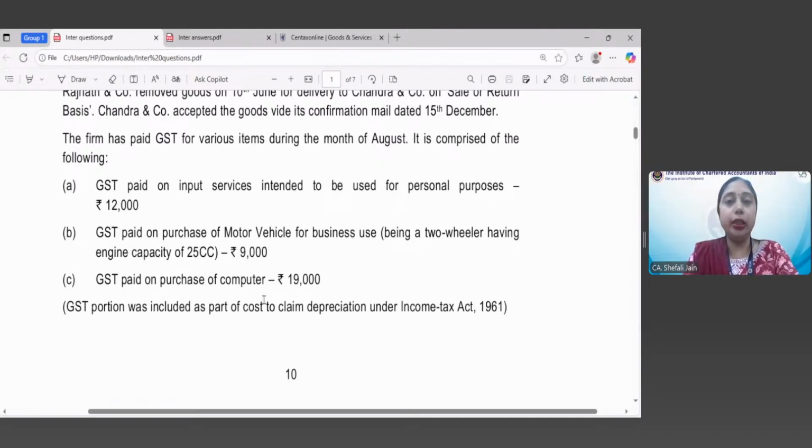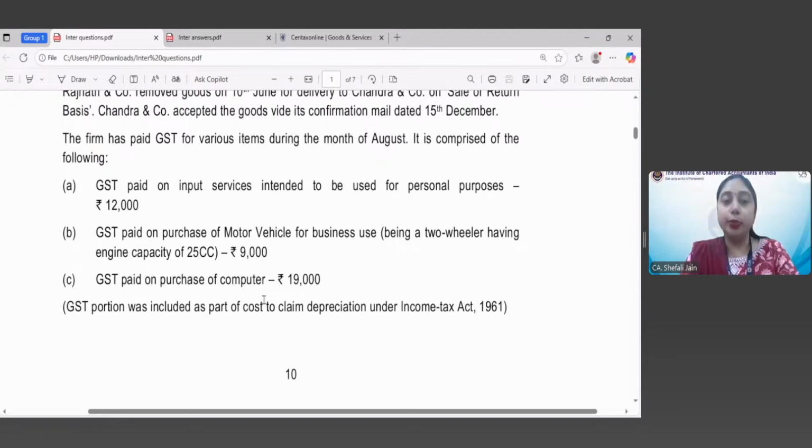Had you taken the depreciation on the main value of the capital good, then that would not have been a problem. But on the GST component, if you have claimed the depreciation under the Income Tax Act, you cannot claim the benefit of ITC under the CGST Act, because you cannot take dual benefit on the same amount.